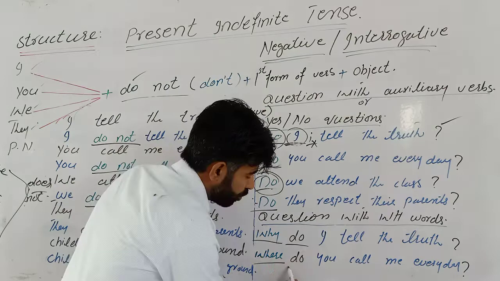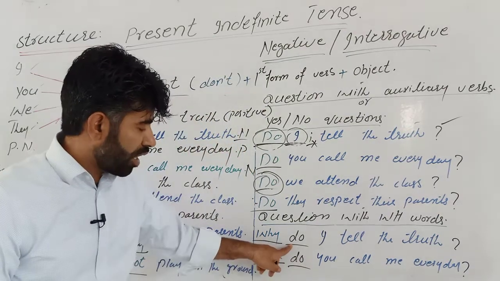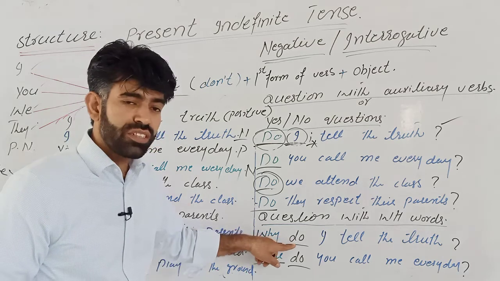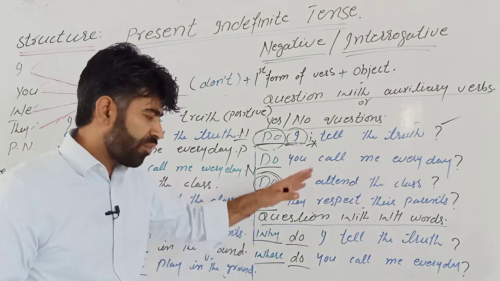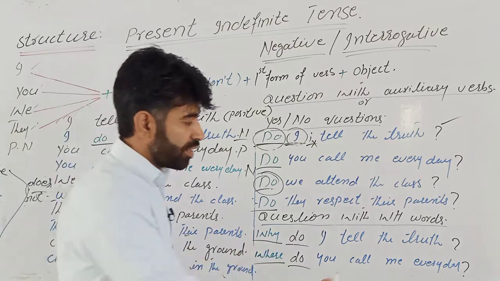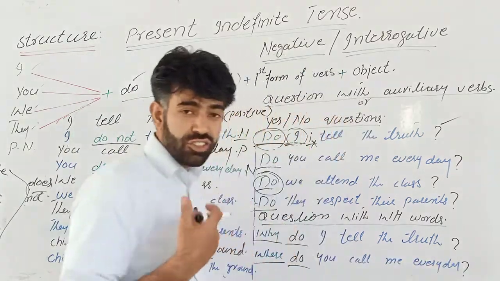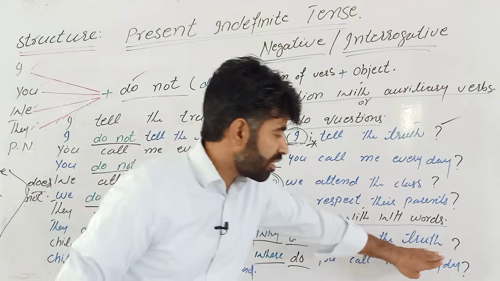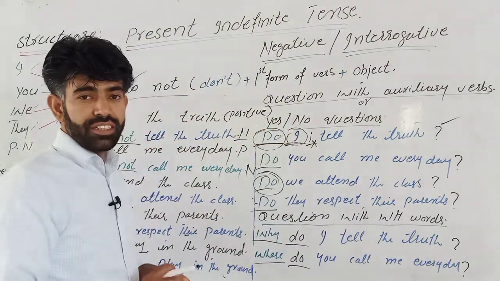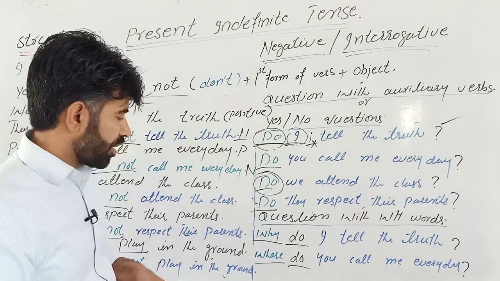But you have to keep this thing in your mind. You have to put the auxiliary verb right after the WH word. If you put it somewhere else, it will be a mistake. And you have to end this interrogative sentence with this question mark, or sign of interrogation. We also call it sign of interrogation.